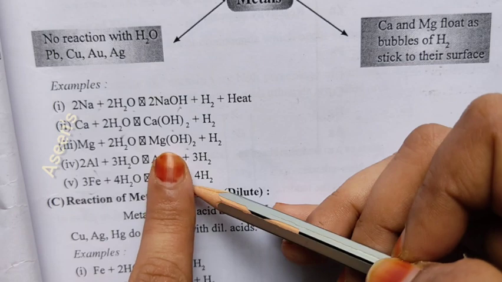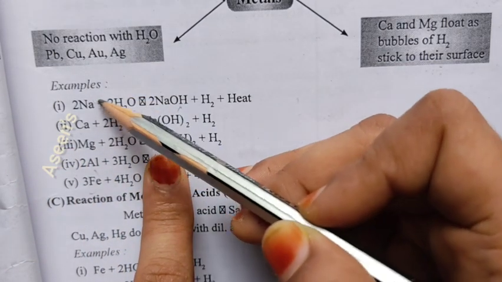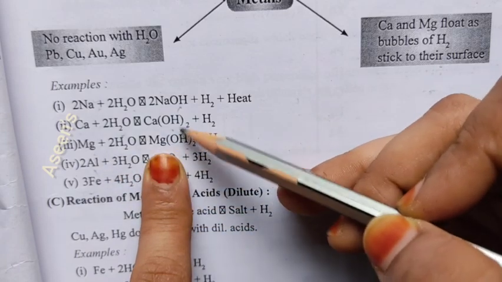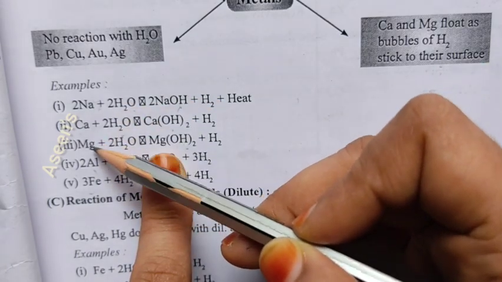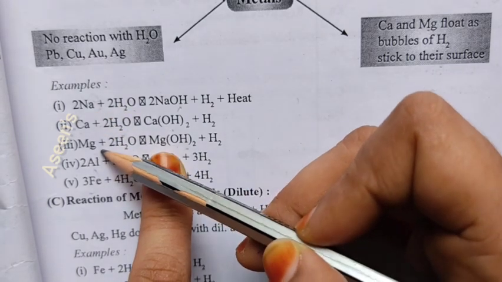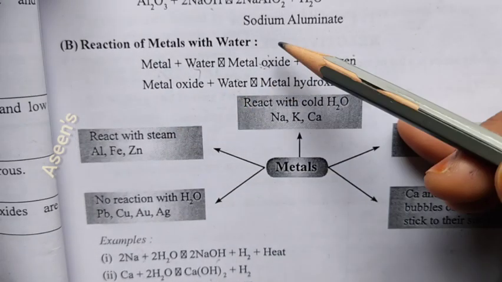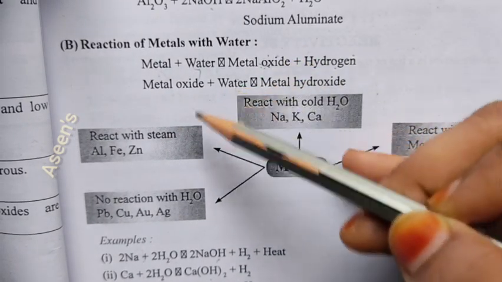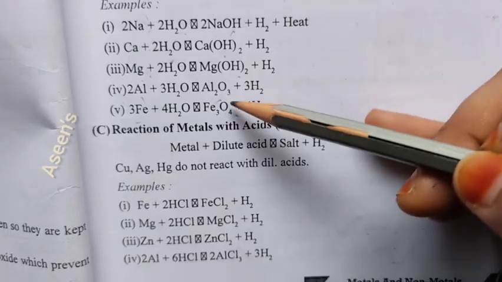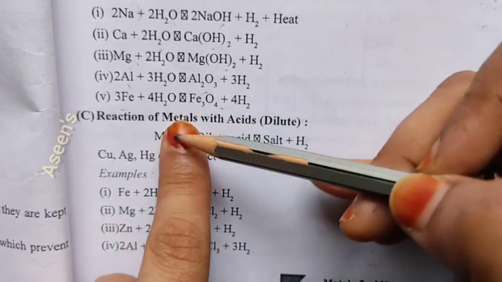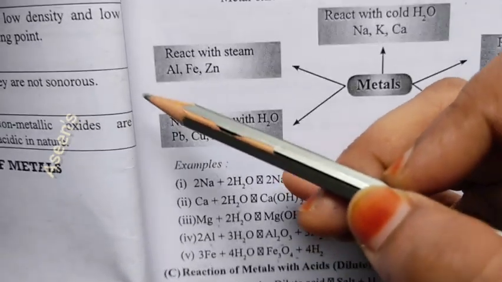Now if you have seen here, these two are not giving hydroxide but oxide, whereas sodium, calcium and magnesium have given you hydroxide. The reason behind it is its spontaneous reaction. They react much faster, and as it is reacting faster, the metallic oxide will directly react with the same water and form metallic hydroxide. Whereas that is not the case for aluminium and iron, because these two will react with steam.